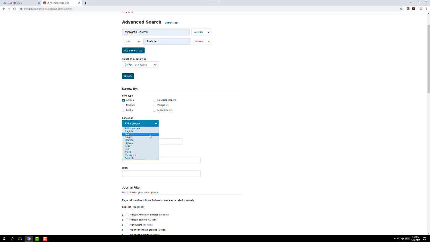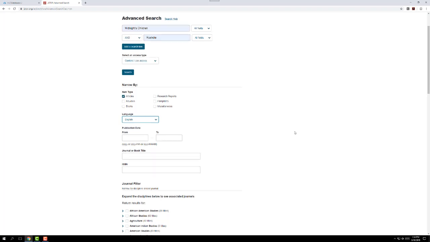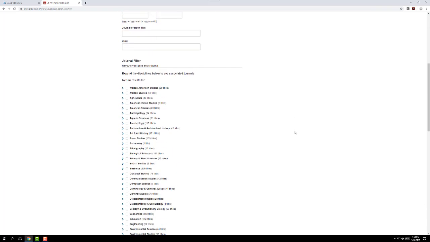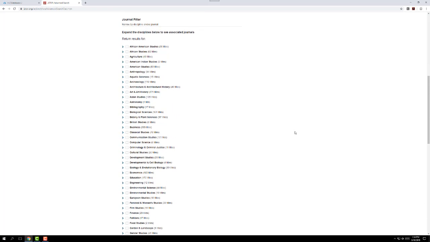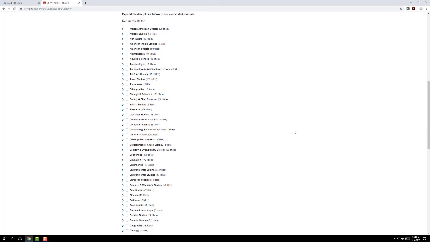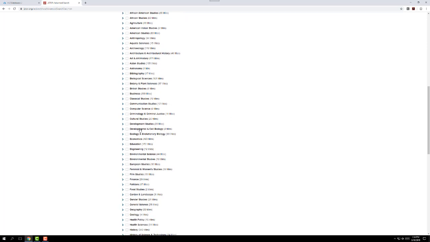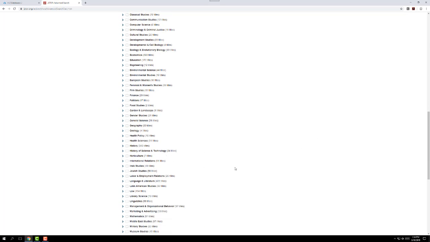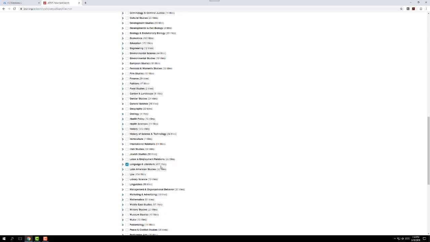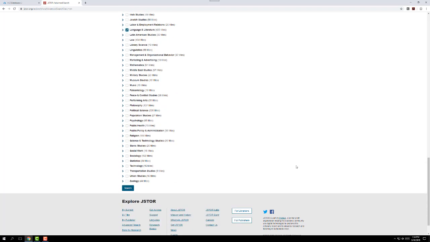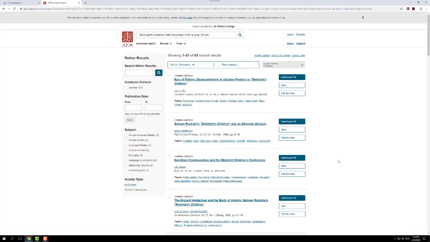I'm going to go ahead and tell it that I only want it in English because that's where I read best. And as I scroll down, you'll notice that I can narrow down to specific topics. So we've got economics or cultural studies. I'm going to scroll down here and limit mine to language and literature because that's the focus that we're working with right now. And I'm going to tell it to search.